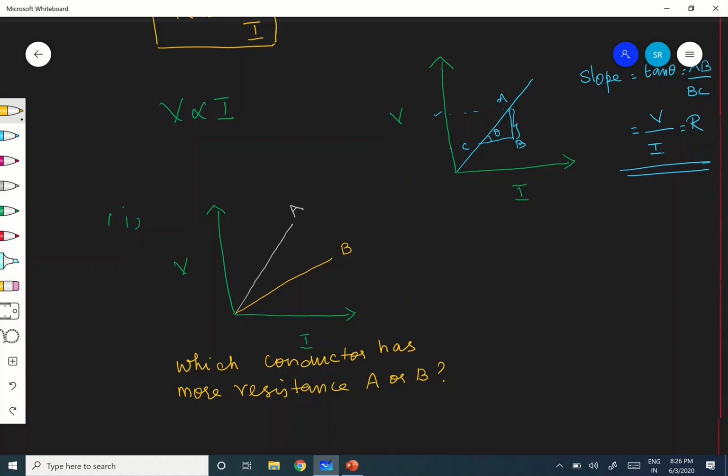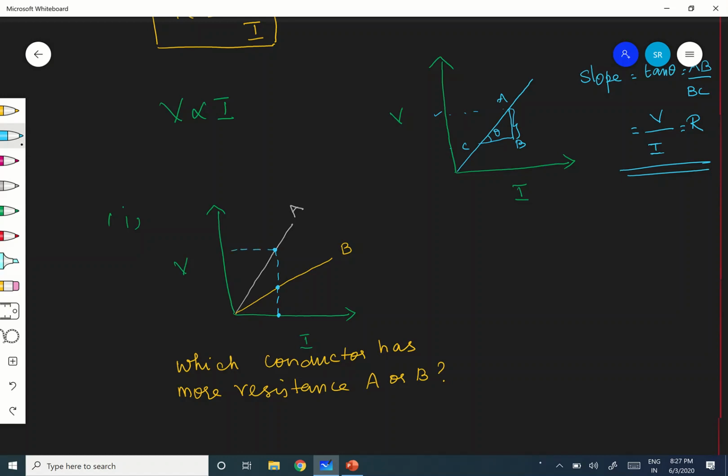See what I'm going to do here. On the x-axis, I am taking one value of I, and from that I am drawing a perpendicular, and that meets the two plots at two points.